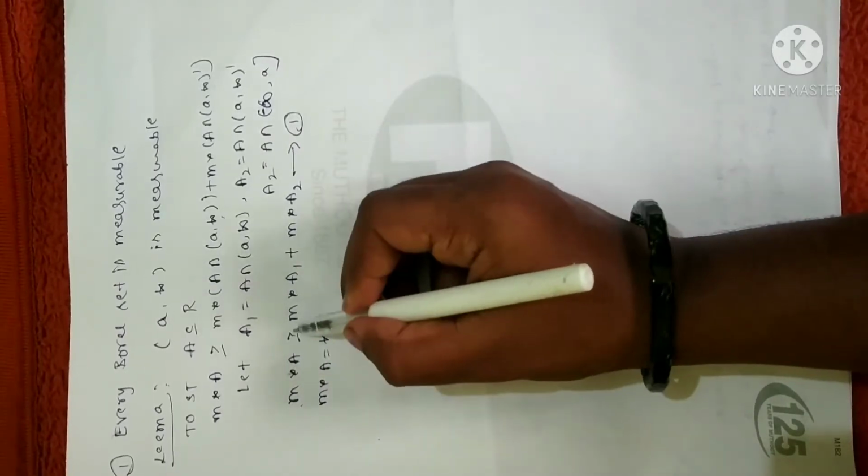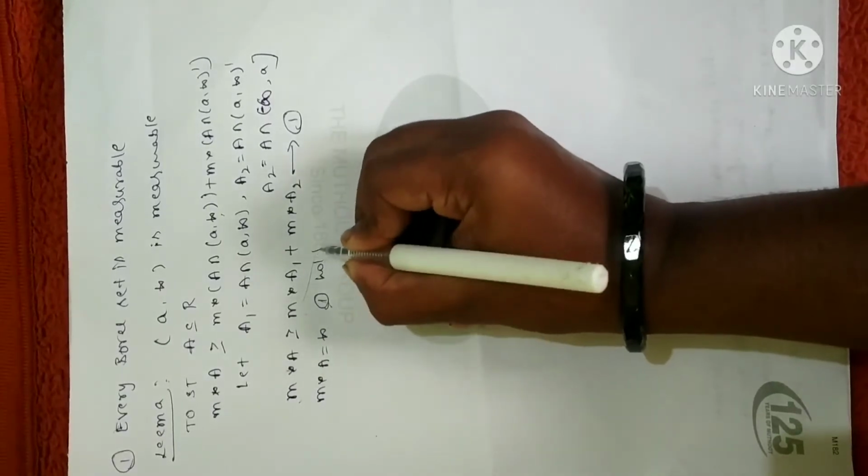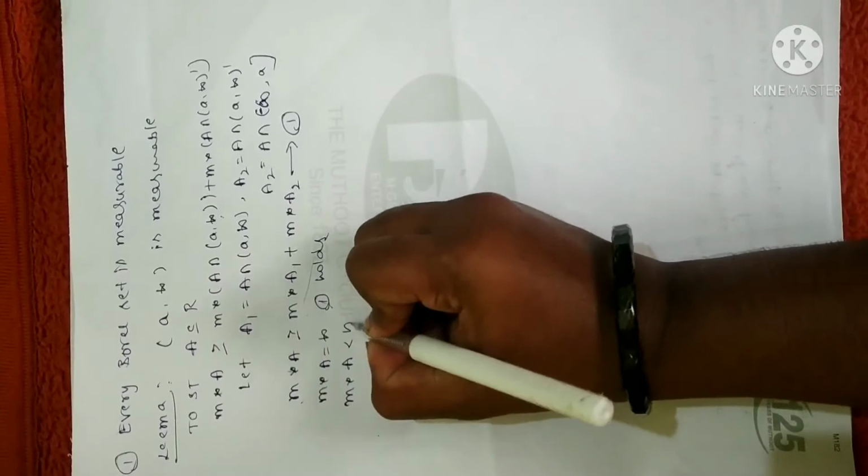So infinity is always greater than or equal to any value. So there is nothing to prove. Equation 1 holds as it is. Fine. Now let us assume that m star of A is less than infinity.